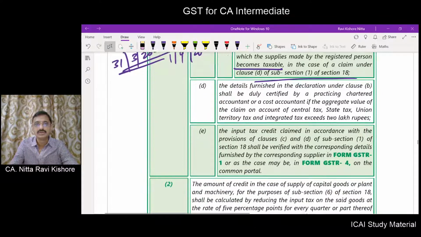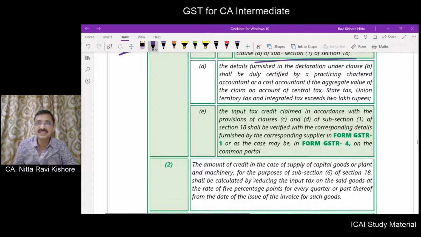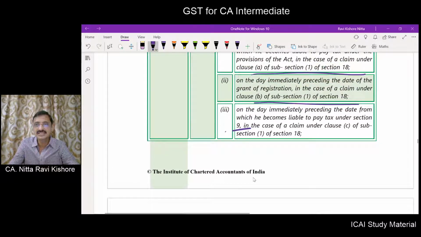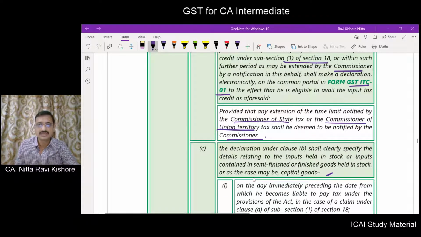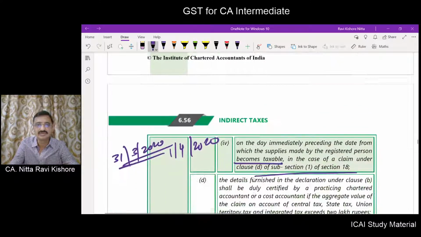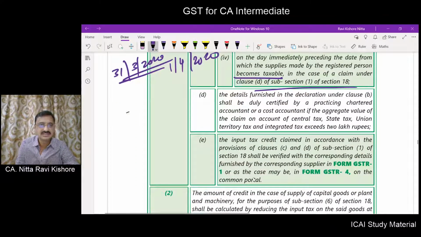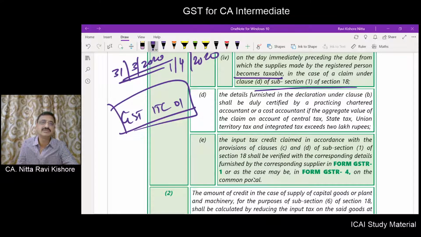Now, the details furnished in the declaration under B means the ITC form number 1, GST ITC 01. This is the form to be filed within 30 days from the date of availment.